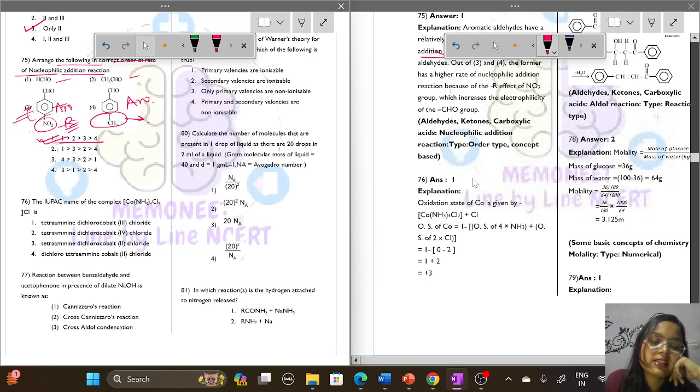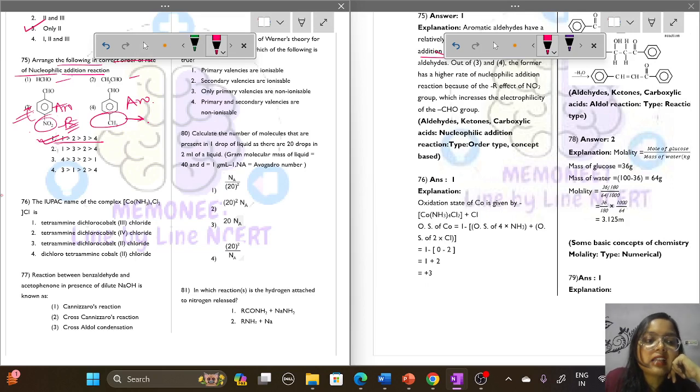Question number 76. The IUPAC name for the complex. This is the complex; we have to find the IUPAC name. The cobalt has an oxidation state of +3. So what will be the correct IUPAC name? 4 NH3 are there, so tetraammine dichlorocobalt(III) chloride. 3 is the oxidation state. Option number 1 is the correct option.